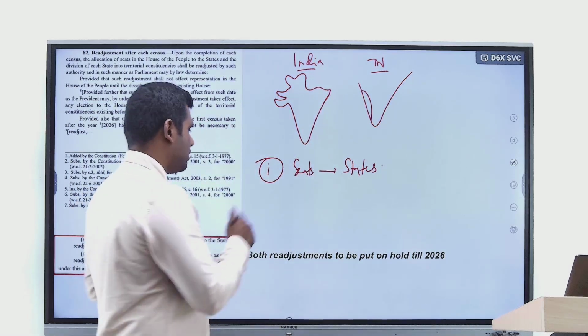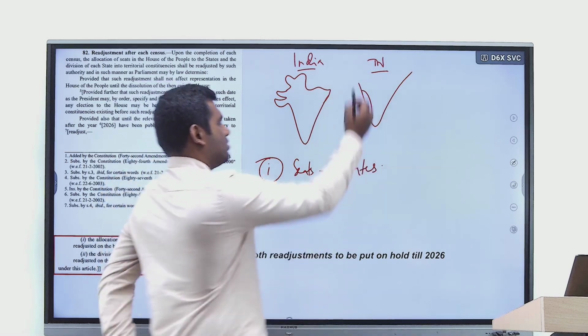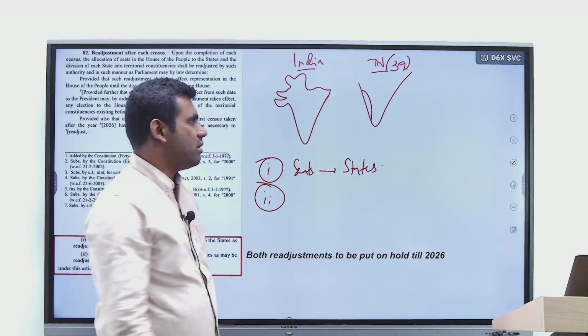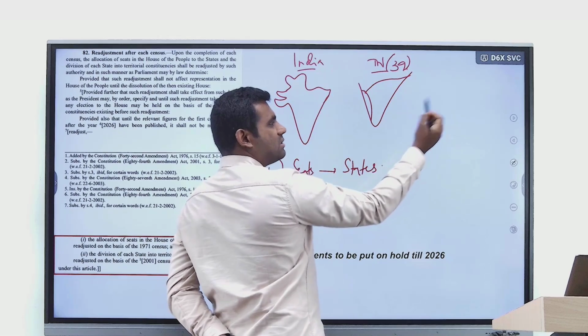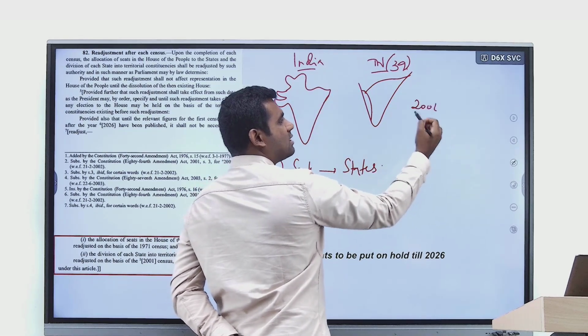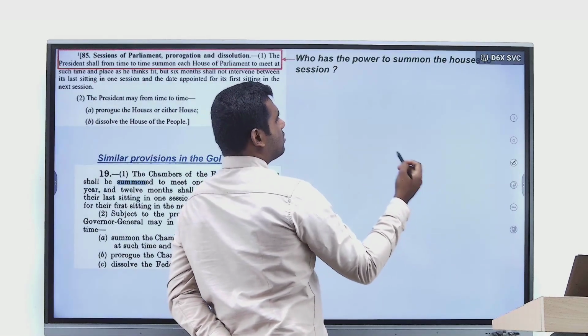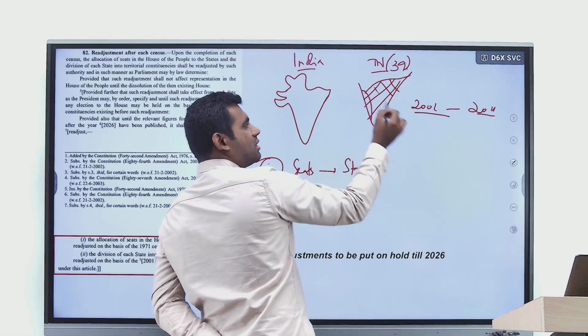That's the first principle. And the second principle of readjustment is, let's say for Tamil Nadu we are giving a total of 39 seats, right? Now, after every census, let's say from the 2001 census to the 2011 census, in this 10 years, let's divide Tamil Nadu into 39 constituencies.